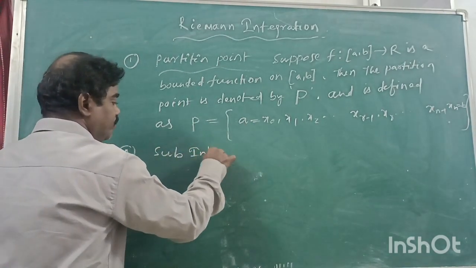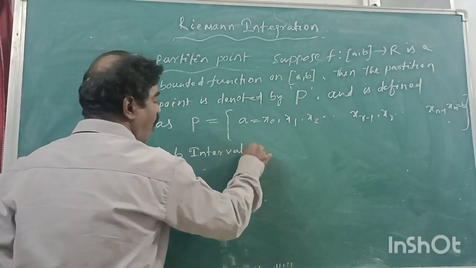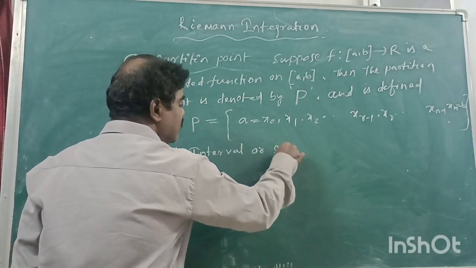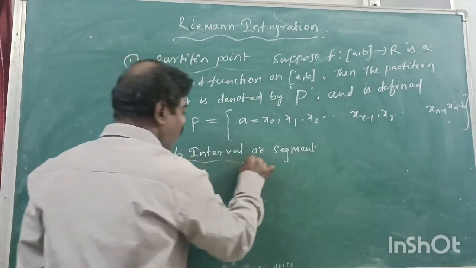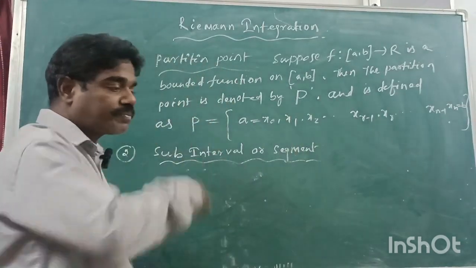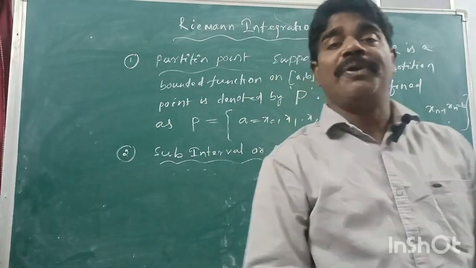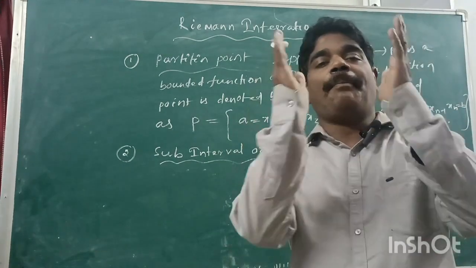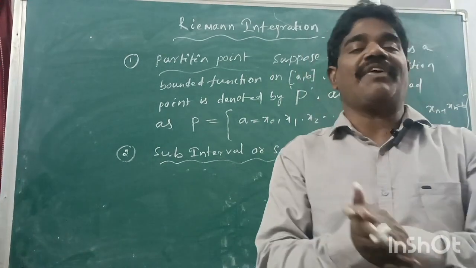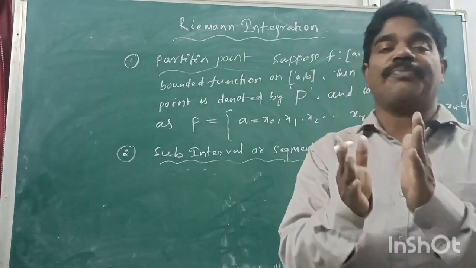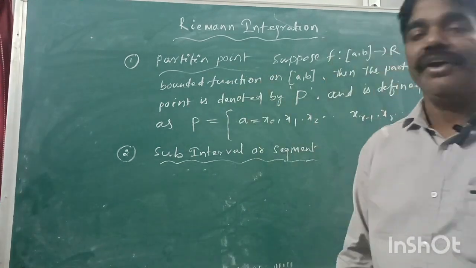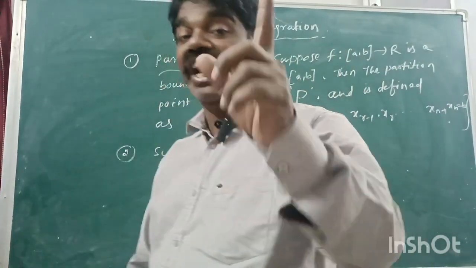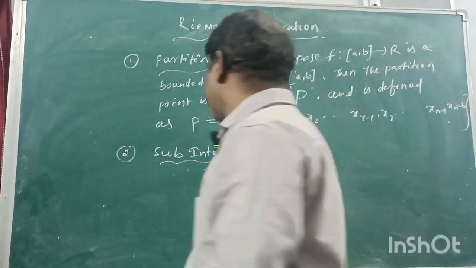Second one: subinterval or segment. What do you mean by subinterval? The parts of the closed interval [a, b] are said to be a subinterval or segment. It is denoted by what? Delta. I will show you.